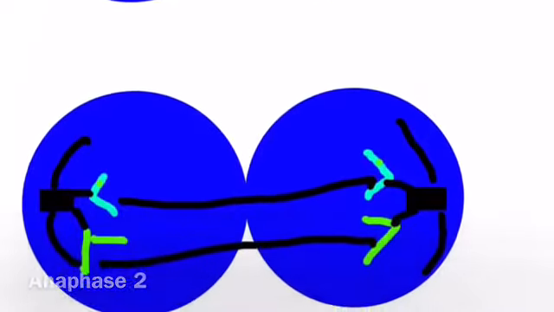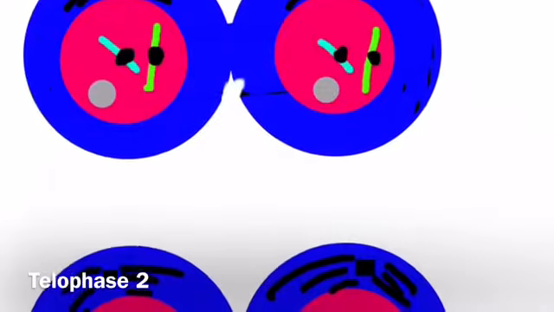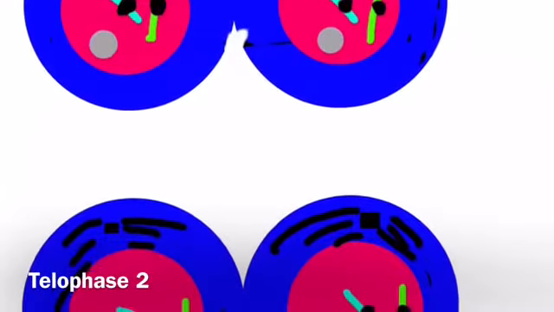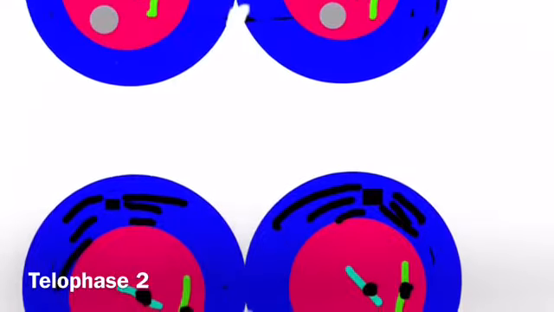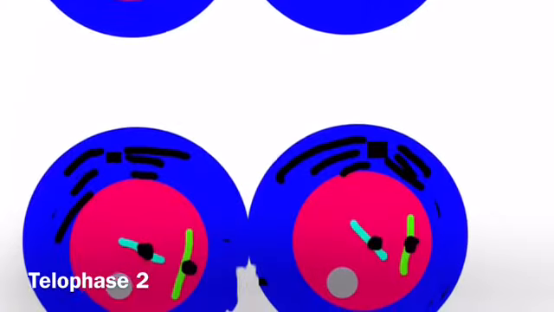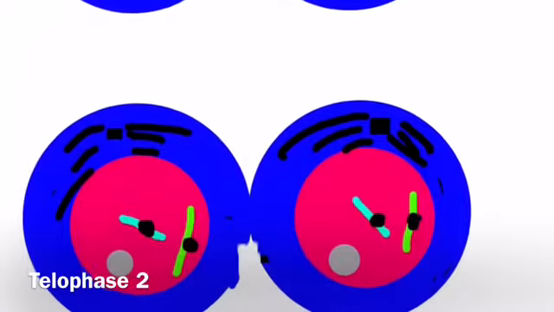opposite poles. Telophase 2 is where the spindles break down, the nuclei reform, and the cytoplasm divides to make 2 more cells. After this, you end up with 4 haploid cells, and meiosis is complete.